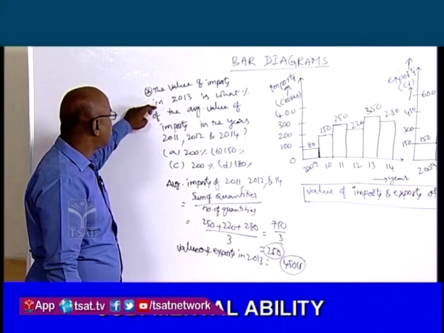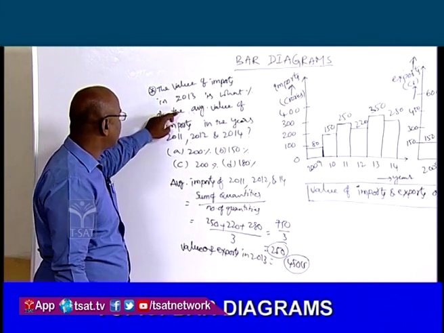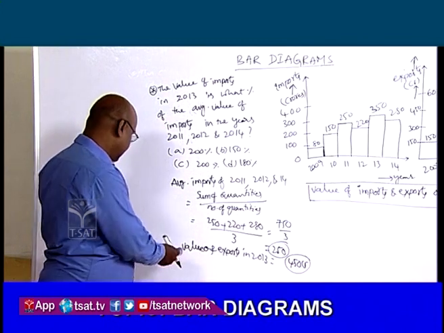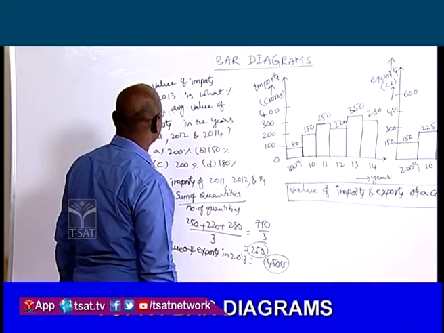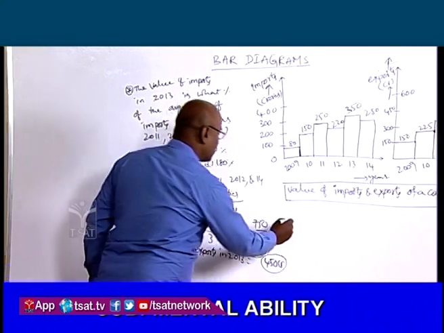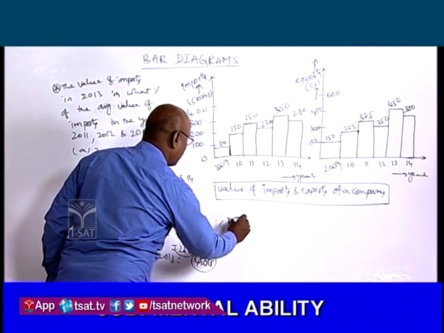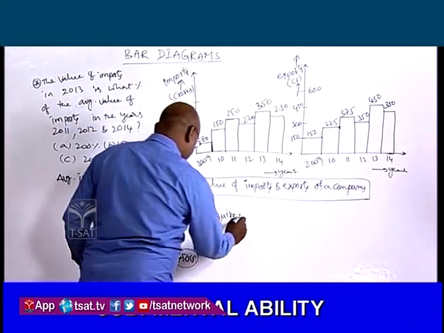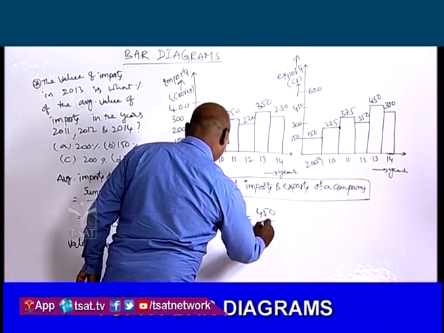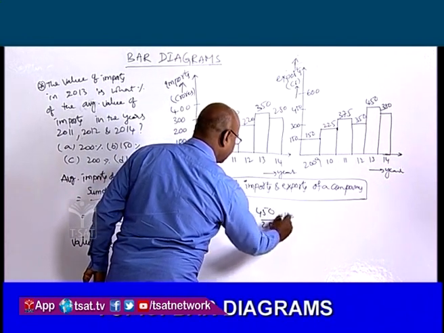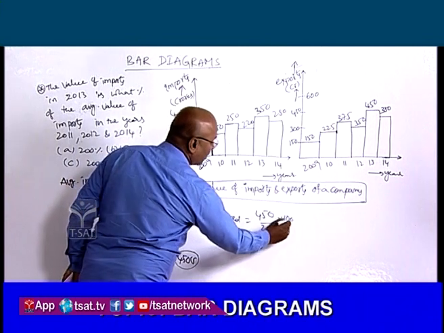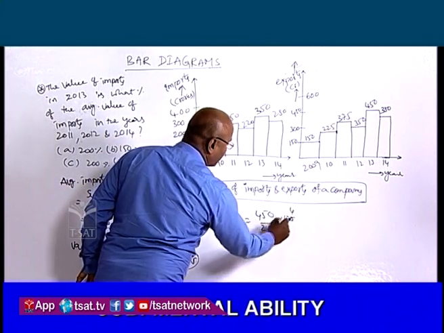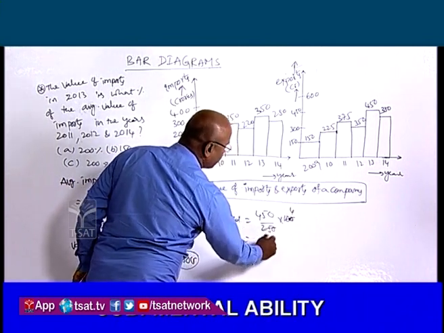The value of imports in 2013 is what percent of the average value of the imports in the years 2011, 12 and 2014. So the percent required is equal to 450 by 250 into 100. So that is equal to 25 fours, 25 tens, 0, 0.